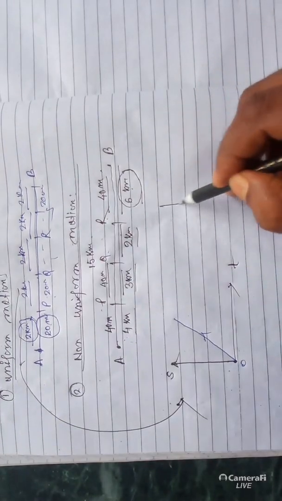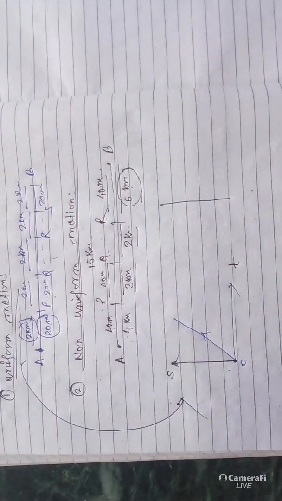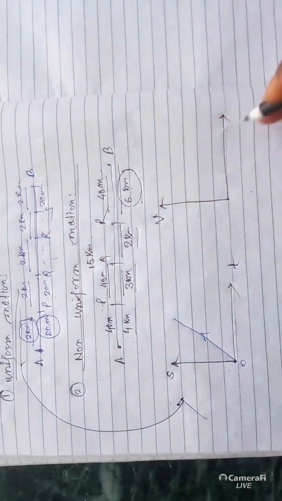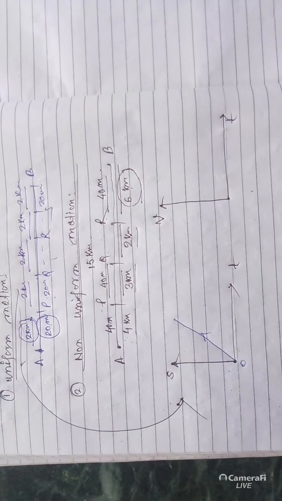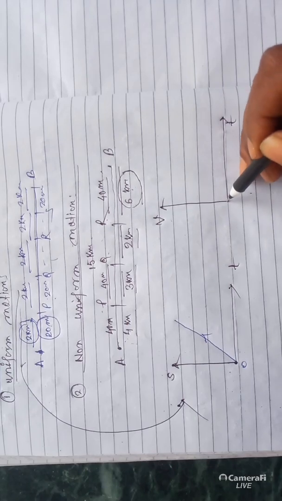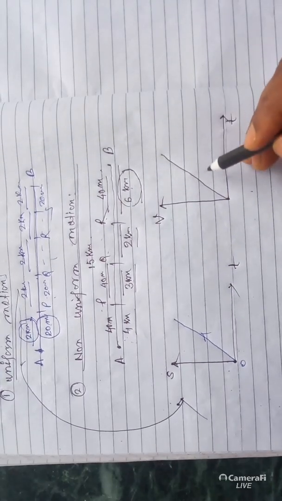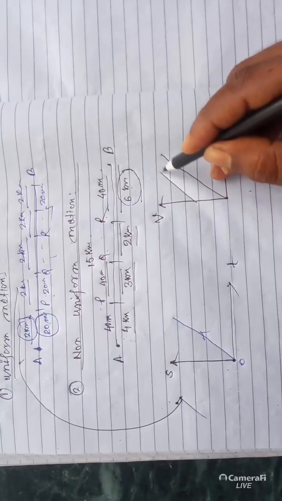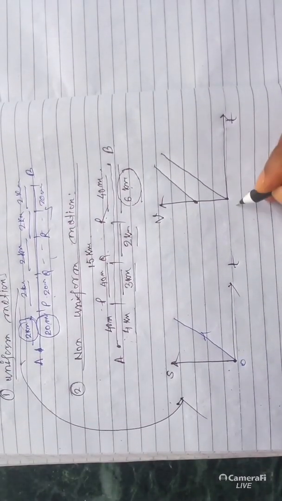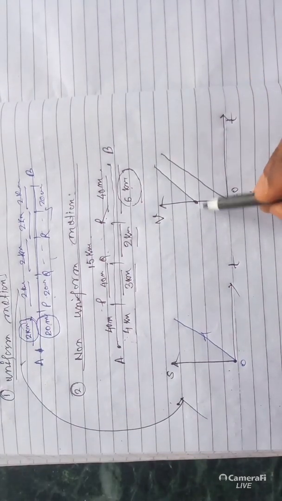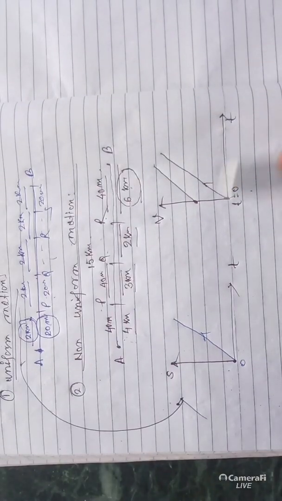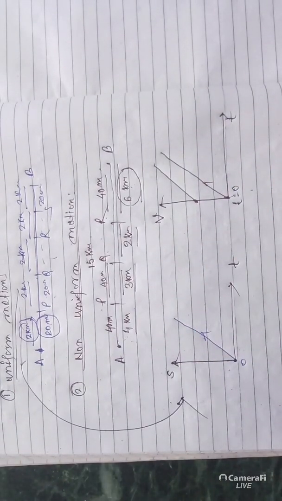Similarly, if you take the V-t graph, velocity versus time graph, this is velocity, this is time. You can take the initial velocity as 0, or you can take it at this point, it doesn't matter. It is a straight line. At t equal to 0, some velocity may be there. But if the initial velocity is 0, then you have to take this graph. So this is the uniform motion.